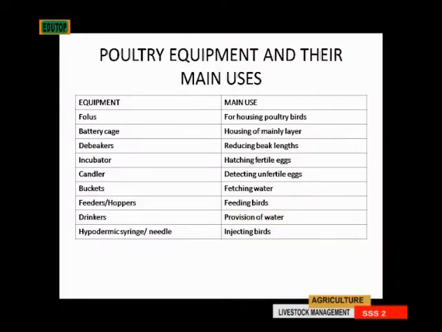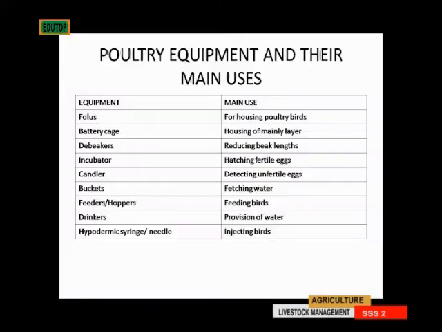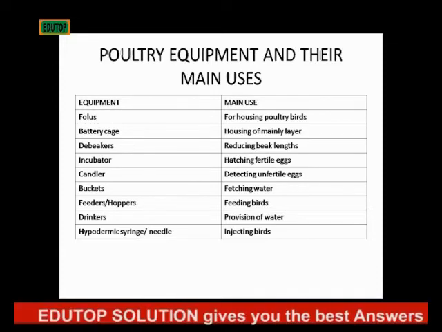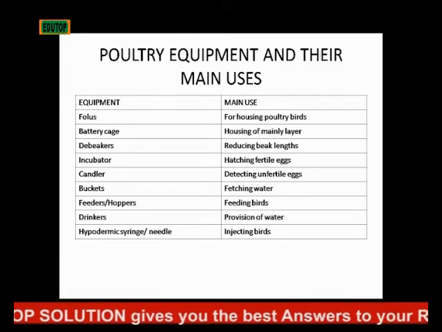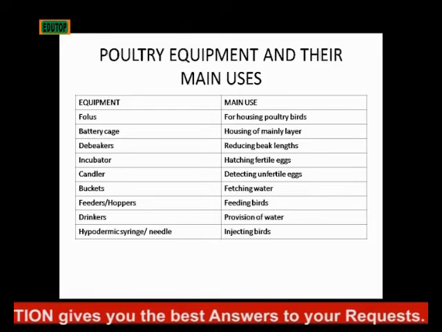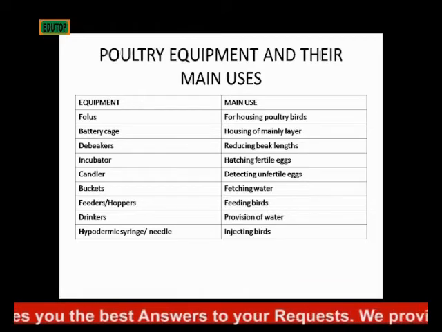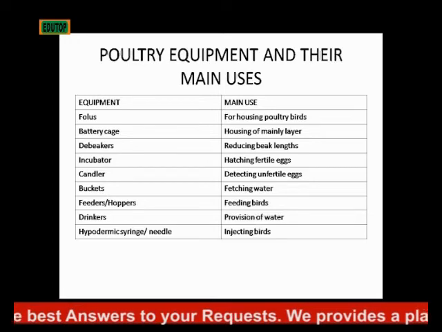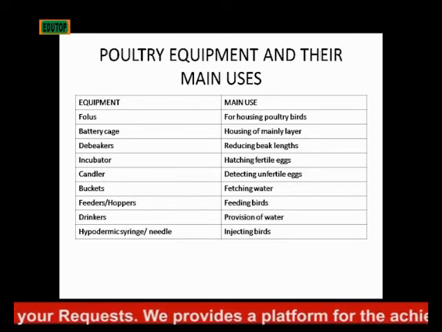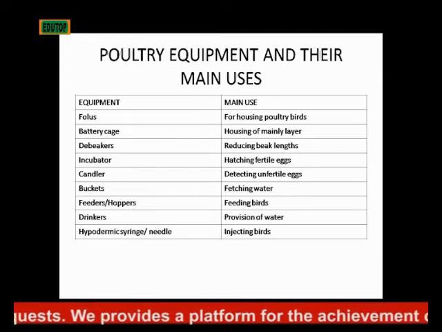We'll be talking about the various equipments that we use in poultry and what they are used for. First, we have pens. Pens are for housing poultry birds. Then we have the battery cage. That is also housing, but it's mainly for layers. Those that lay eggs, it has a structure whereby the eggs can roll to safety, so that you can easily pick them. So that's battery cage.